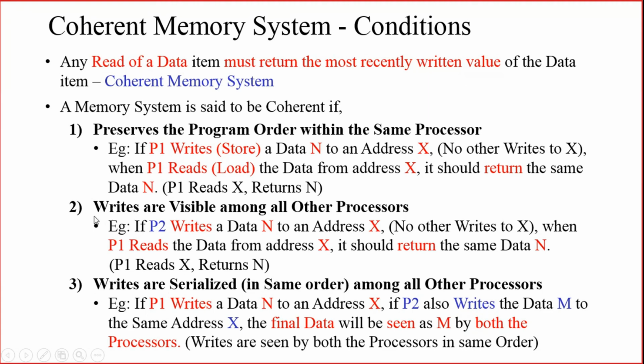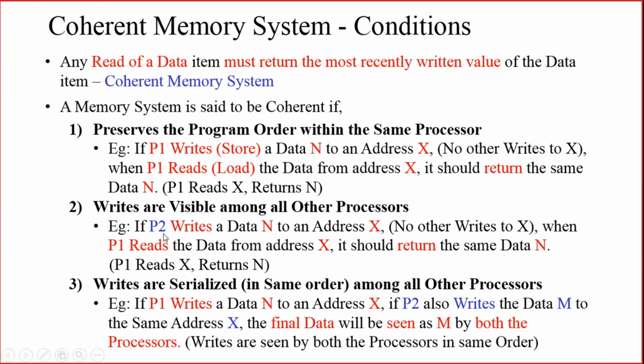Second condition is writes are visible among all the other processes. That means if one core is writing something to an address location, that write should be visible to all the other processes in the multi-core system. If one core is writing a data, that write should be seen by all the other processors. So all the other processors should identify that an updation has taken place.